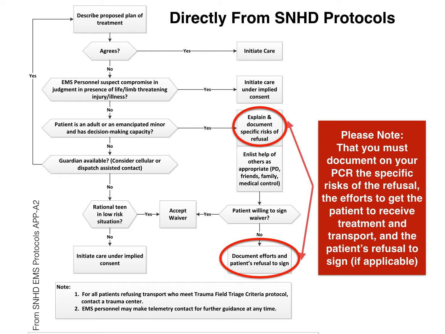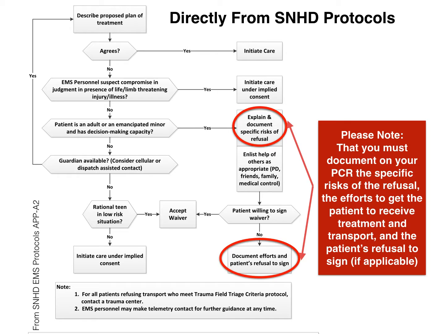One thing to point out, we're going to explain to the patient, this is what can happen to you by signing out AMA. Make sure they understand those risks. And then on our patient care report, we have to document exactly what we said to the patient: that we advised the patient that their condition could get worse and they could die, and the patient states they understand all risks. These are things that we need to document in our AMA.